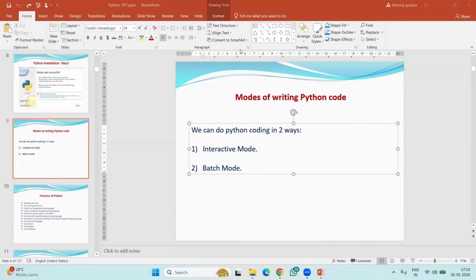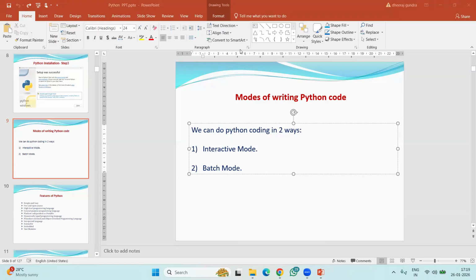Interactive mode is like a communication, a single command. Batch is instead of a single command, you can give multiple at once. Okay, good. Any other words to say? Where we want to run single line commands, that's where interactive mode is used. And batch mode is where we have many instructions in a single file. Then we use batch mode. Good.